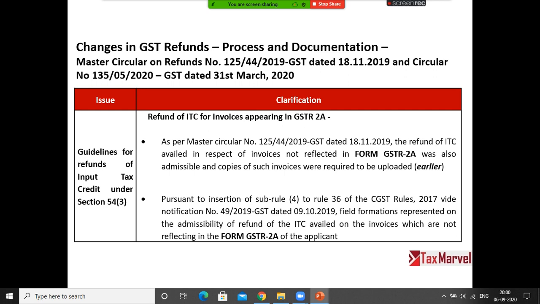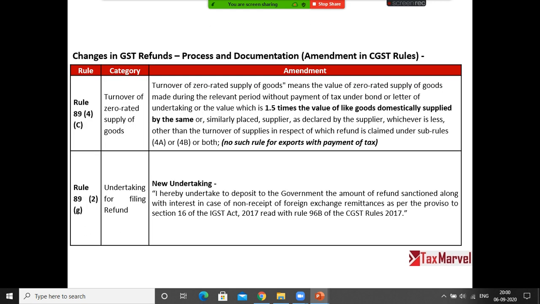But from 1st April 2020, circular number 135 dated 5/2020 was introduced, and now the government is saying refund will only be allowed where the invoices are uploaded by suppliers in GSTR 2A. So government is now saying supplier pays tax, you claim refund, right?